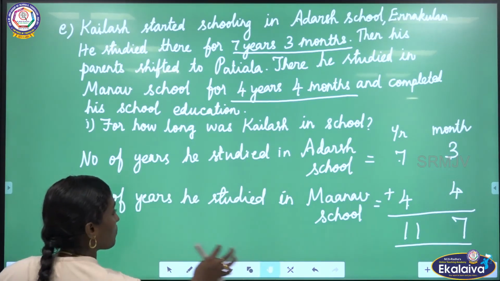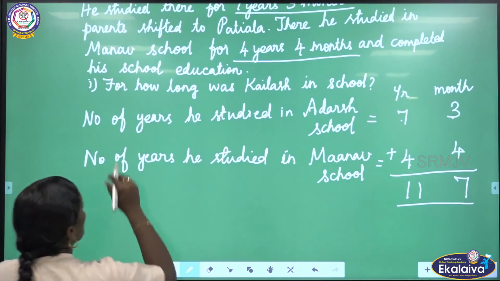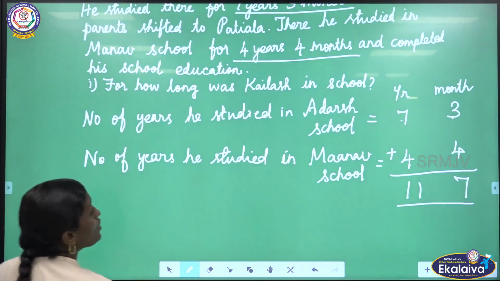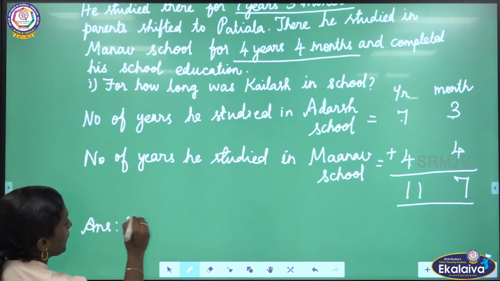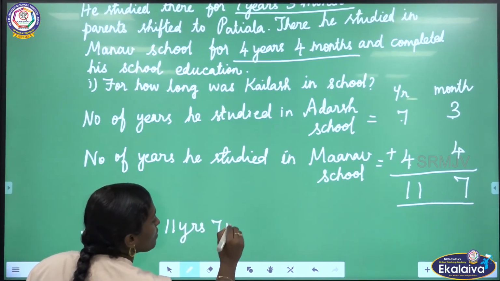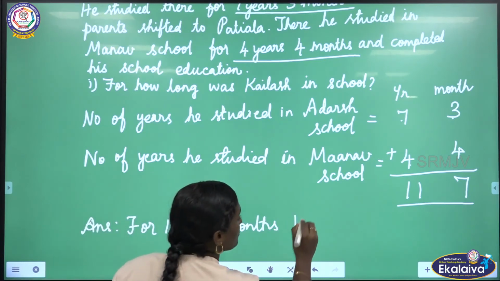Okay. So for 11 years 7 months, Kailash was, what is the question? For how long was Kailash in school? So for 11 years and 7 months. Answer, for 11 years and 7 months, Kailash was in school.